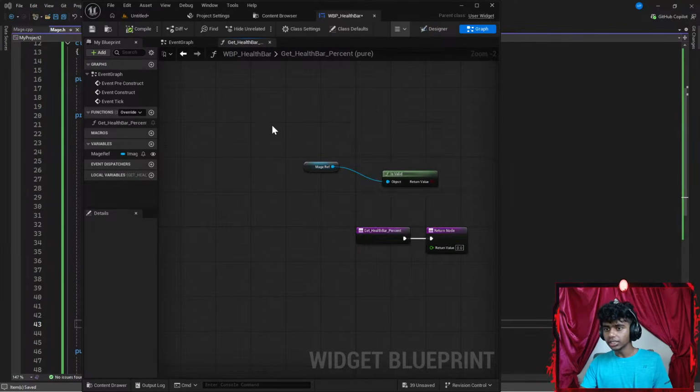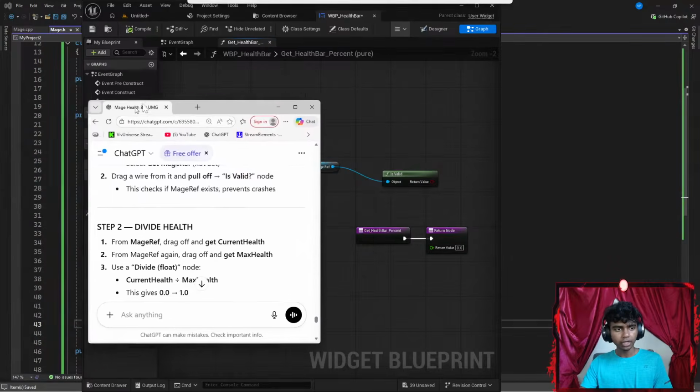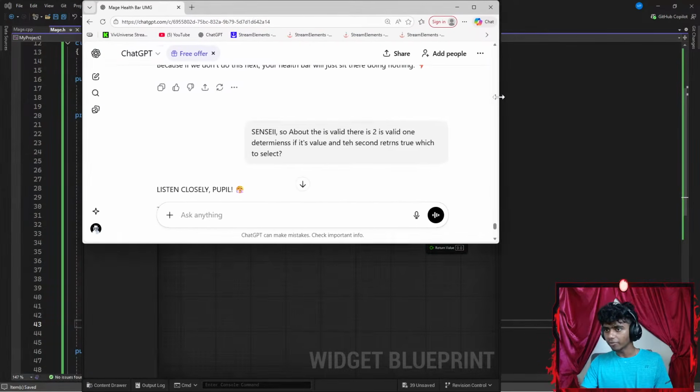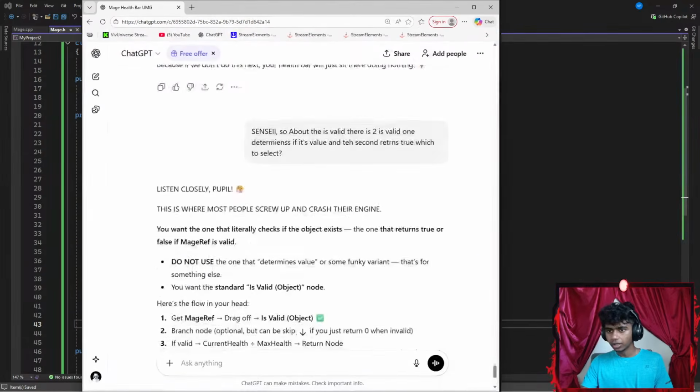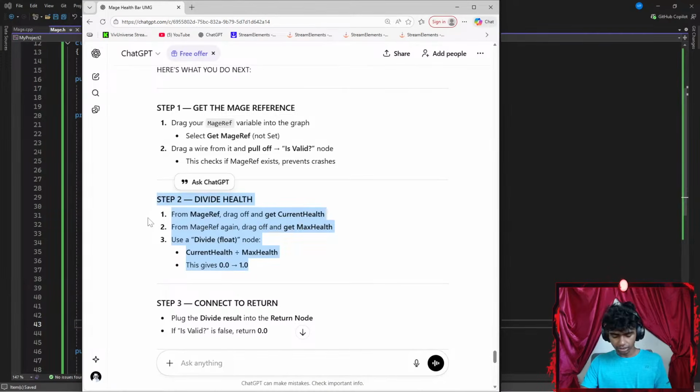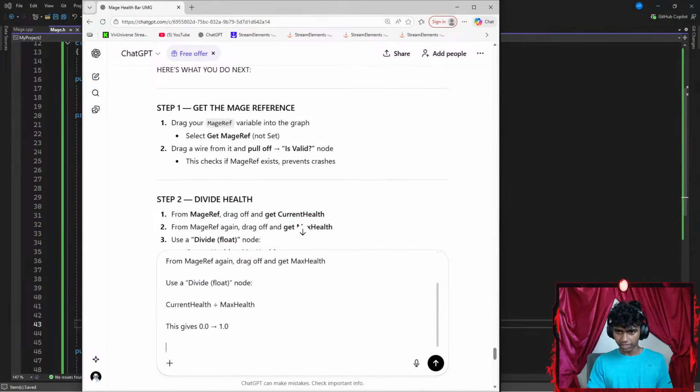Okay, I do not see current health. Let me get Sensei/ChatGPT back up here. Let's extend that from the bottom. Okay, and for the second step, let's copy this part and paste it here. Let's go with Shift Enter and say something like Sensei.